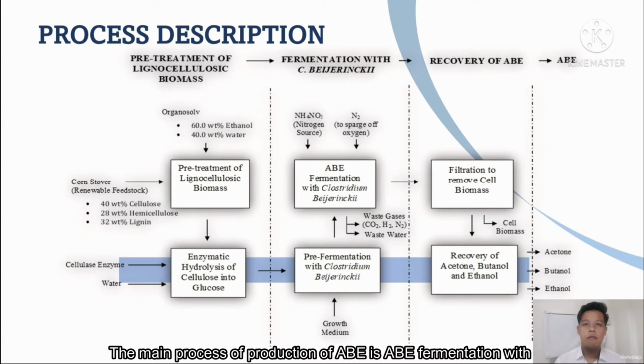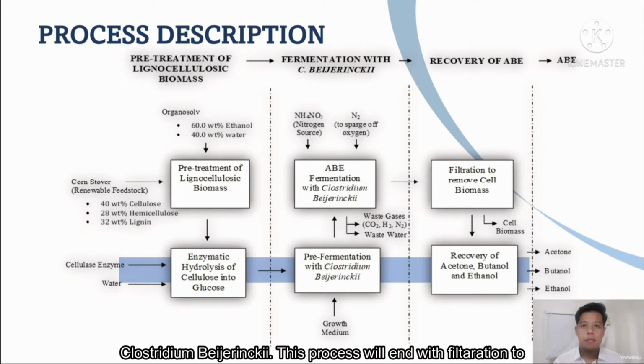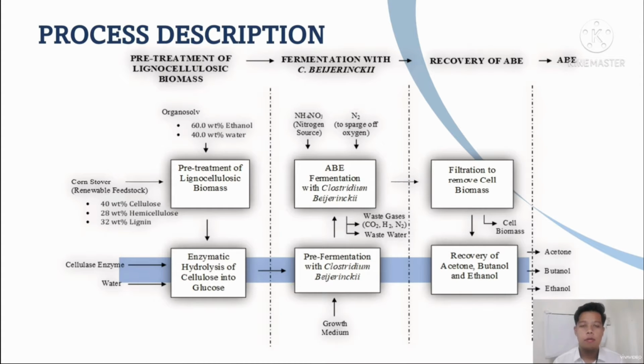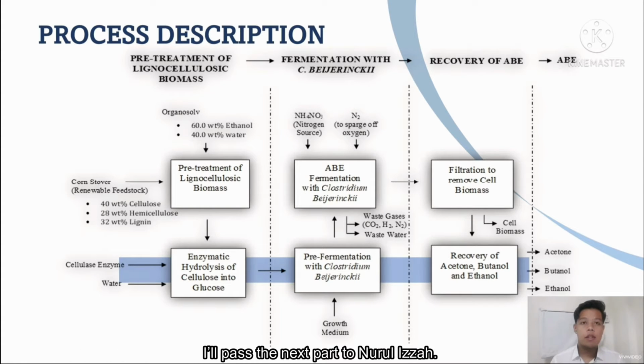The main process of production of ABE is ABE fermentation with Clostridium basinski. This process will end with filtration to remove cell biomass and recovery of acetone, butanol and ethanol. I'll pass the next part to Nurul Izzah.